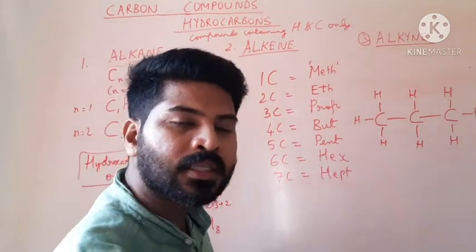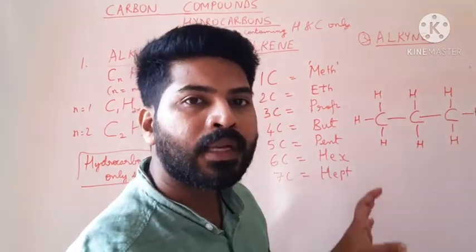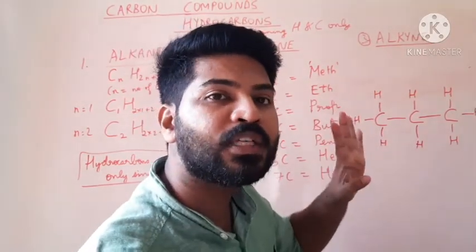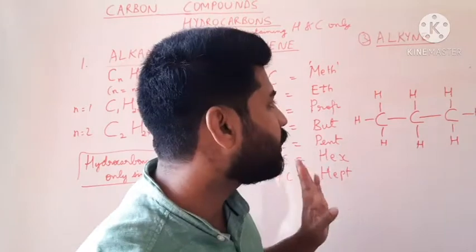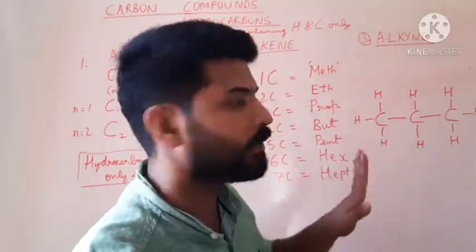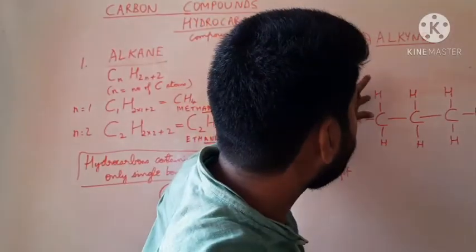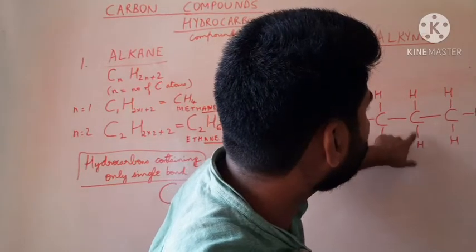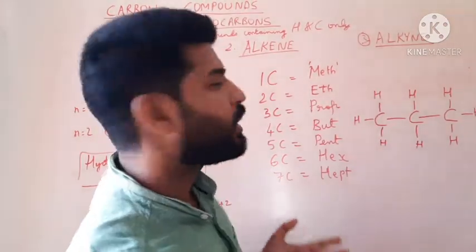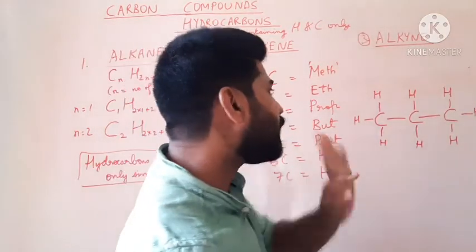Once we have written the structure, check for 2 important things. Whether carbon is bonded to 4 atoms, whether the valency of carbon is satisfied, and check whether the hydrogen atoms all are included. So there should be 8 hydrogen atoms. Let us check. 1, 2, 3, 4, 5, 6, 7, 8. And that is the structure of the alkane containing 3 carbon atoms.